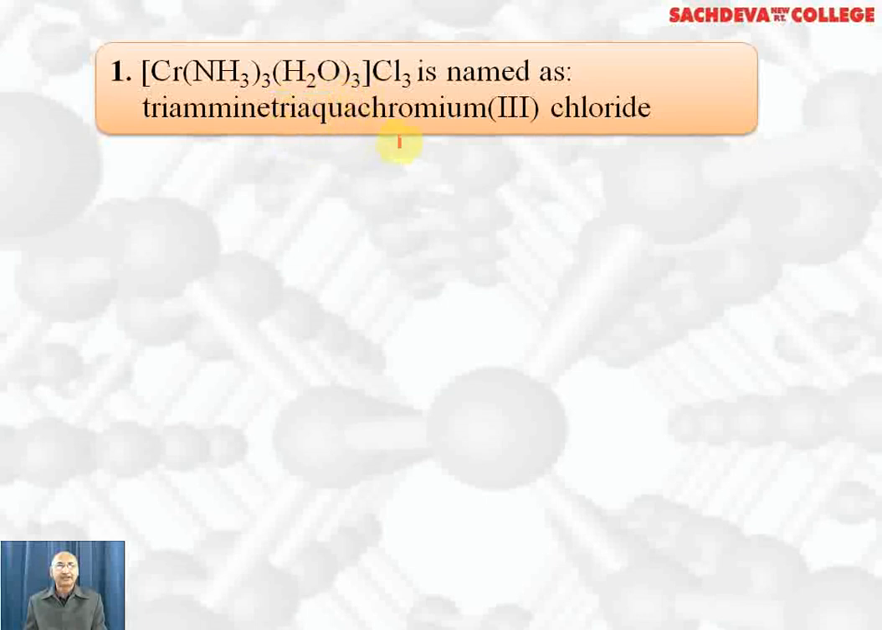Now this complex is positively charged, so chromium remains as it is. Oxidation state of chromium is +3 because counter ions are -3 and ligands are neutral. So we write chloride and we do not write trichloride. We only write chloride in the case of chloride ions. These three chloride ions are neutralizing the charge on the complex ion, but in the name we write only chloride.